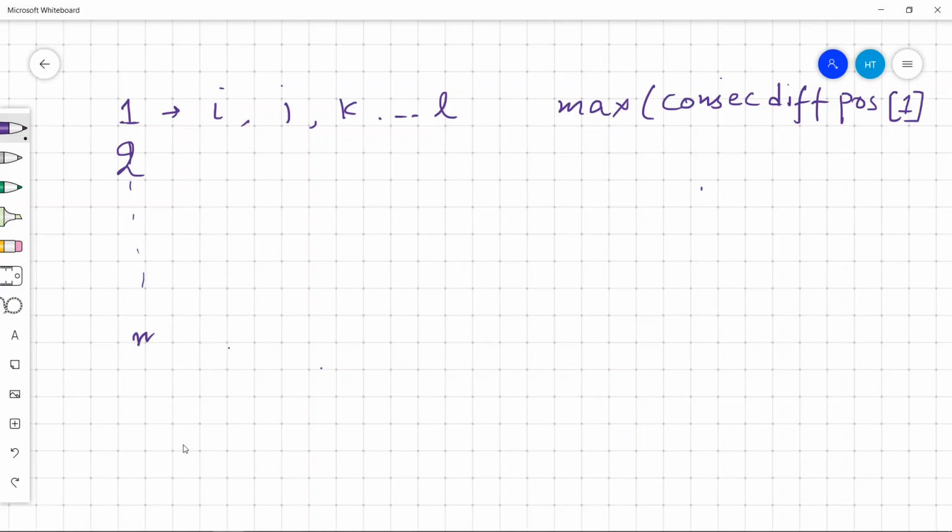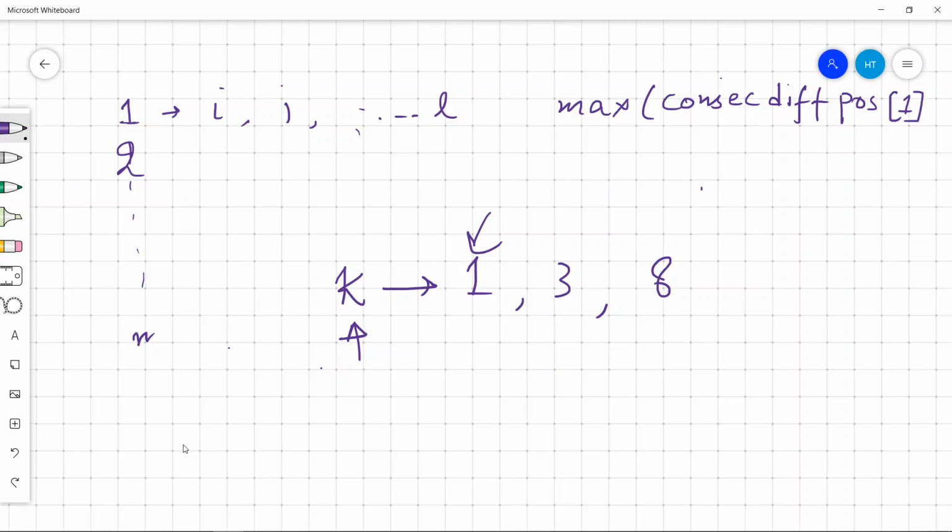Now we have values for each K. Suppose we have K from 1, 3 and let's say 8. What should be the answer for this particular K? The answer should be 1, because we have to calculate the minimum one.